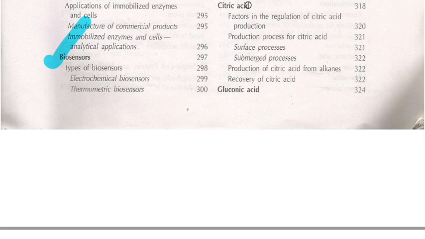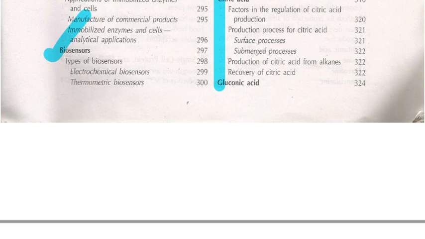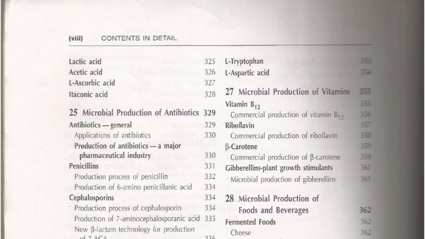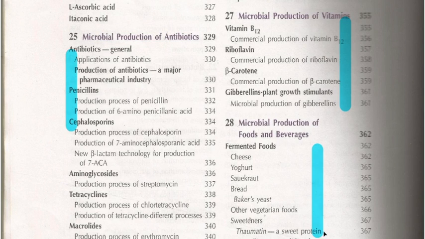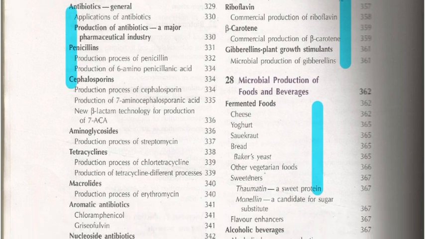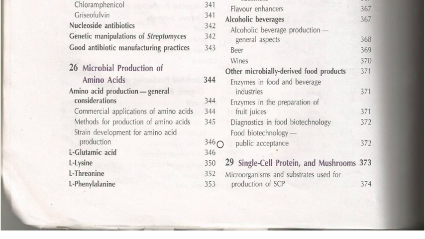Next is how organic acids are produced. Everything you should study. This will be asked in the form of match the following. Okay, so how these antibiotics are produced, or how vitamins are produced, and how fermented products are produced, that you should study. These things will definitely be asked. How the amino acids are produced, like that you should study.